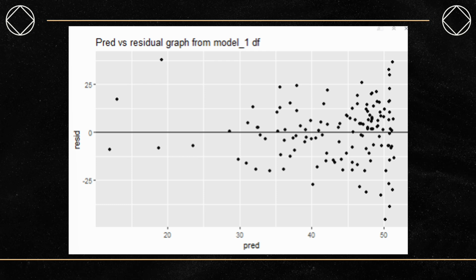So here we have the predictions versus residuals along an intercept line of 0. And as you can see, the amount of outliers on both sides are even and are not skewed to one or the other side, indicating that there is little to no bias present in this simulation.